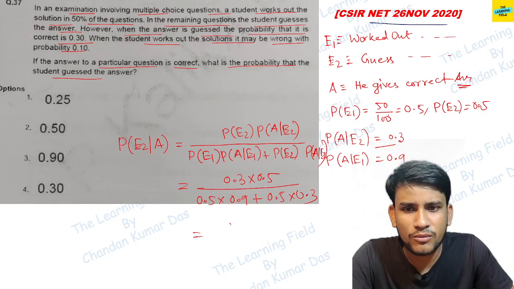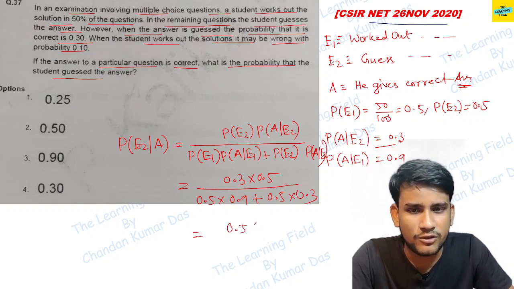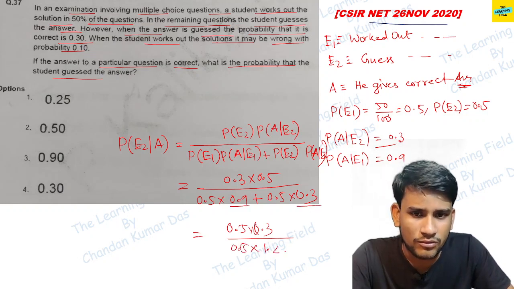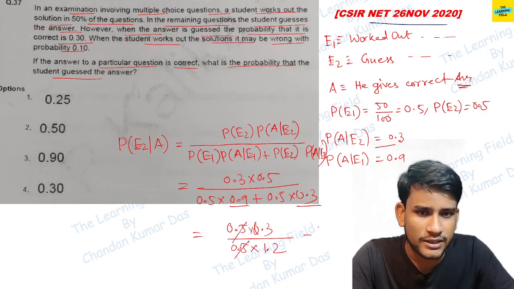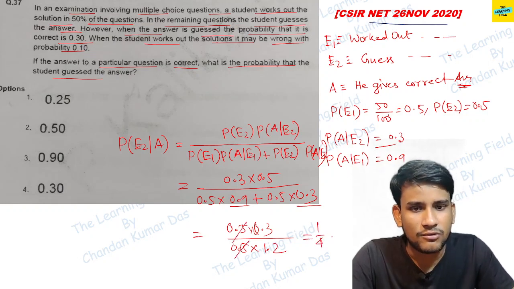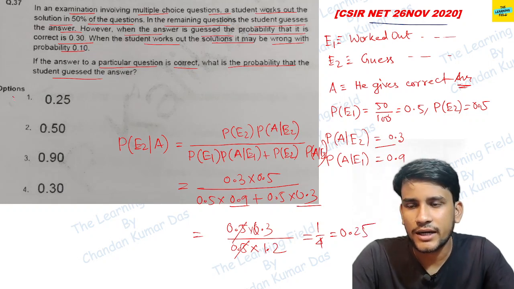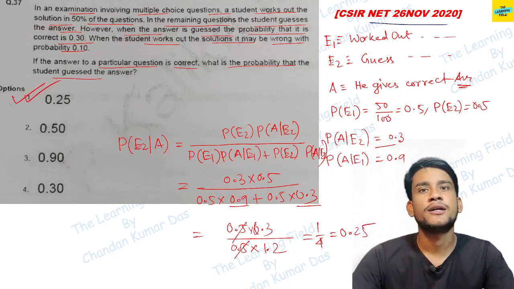So if we take 0.5 common from the denominator, this is 0.3 by 0.5 into 0.9 and 0.3 gives 1.2. So these two got cancelled, and if we write, then we get 1.4, that is 0.25. So the correct answer is this one, 0.25.